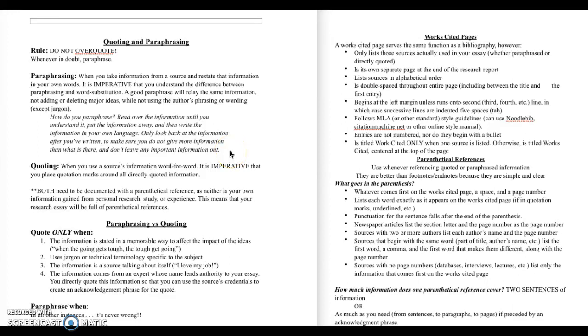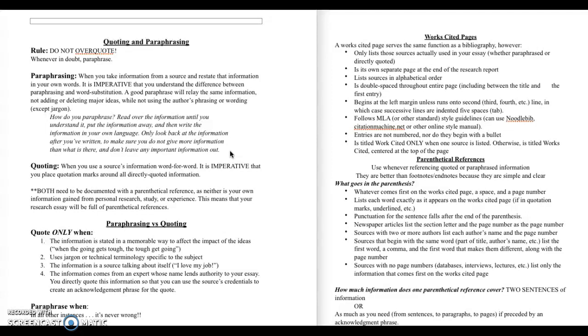Hi there. I'm going to tell you about how to cite your sources for all the research that you're going to put in your career report. It's good to keep in mind that this report is just a display of all the research that you've done. So I'm expecting that most of this paper, if not all of this paper, is going to come from the research that you've conducted.